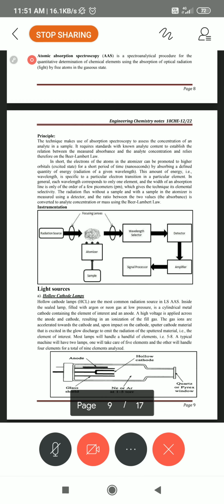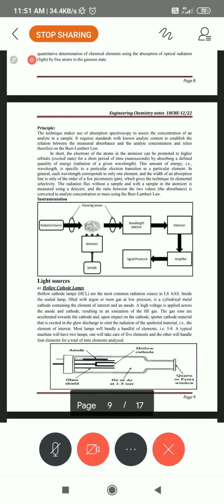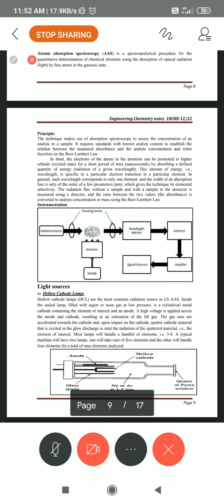In atomic absorption spectroscopy, there is no need to consider the flame, because we can use acetylene oxide at 2300 degrees centigrade, or we can call it oxide acetylene at 2700. Air acetylene is 2300 degrees centigrade. Oxides of acetylene is 2700 degrees centigrade. So there is no need to consider flame hotness in atomic absorption spectroscopy, but in flame photometry, the